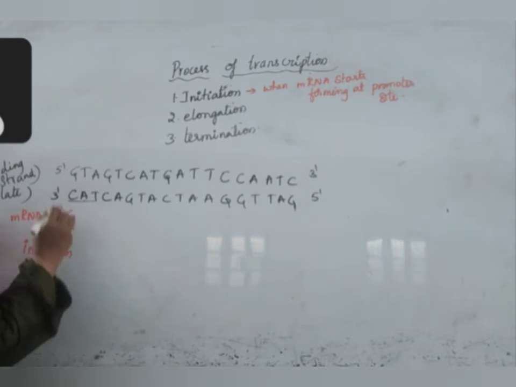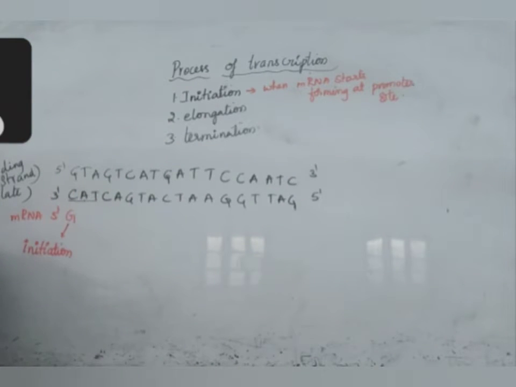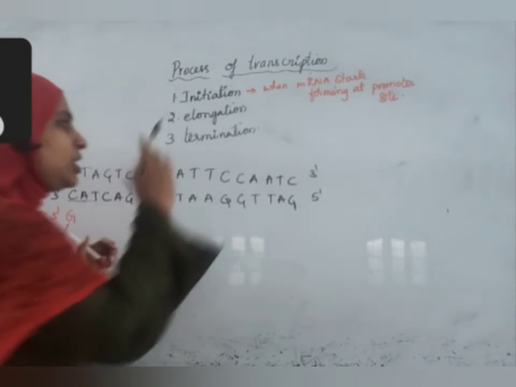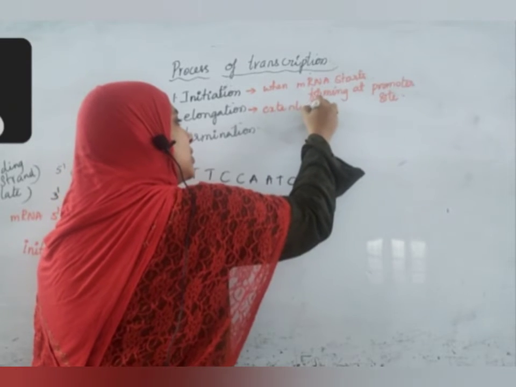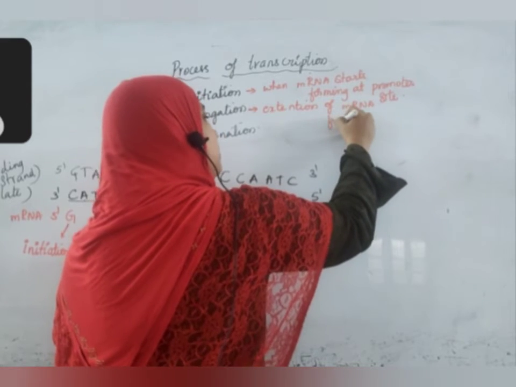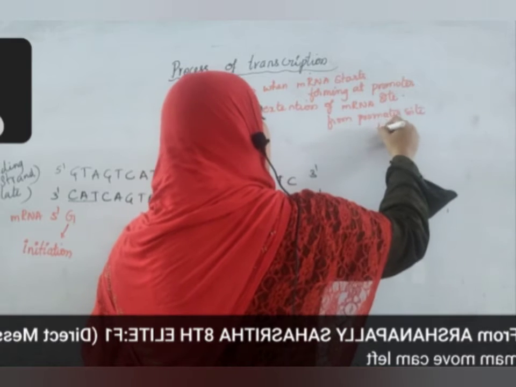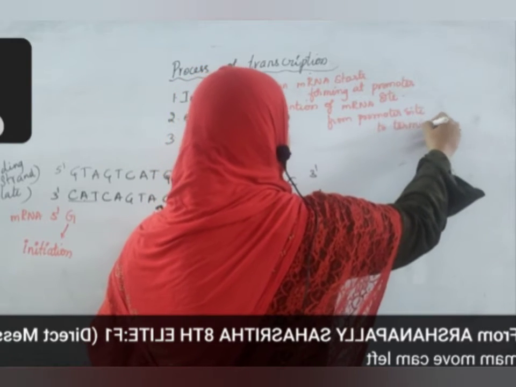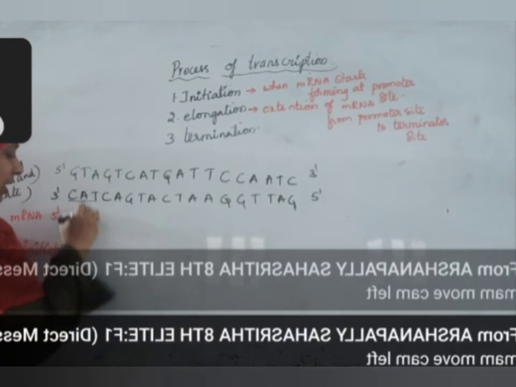After that, the process of forming the total length of the mRNA is called elongation. Elongation is the extension of mRNA from the promoter site to the terminator site. So this is initiation.